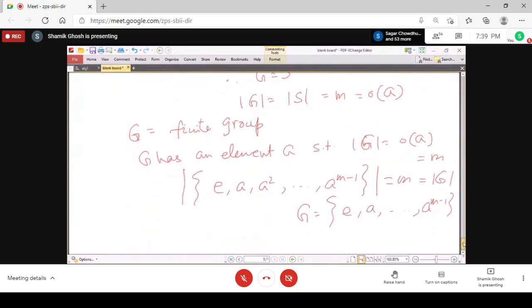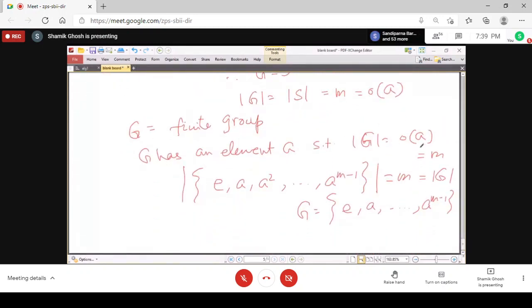On the other hand, if the number of elements is the order of A for some A, then ultimately you get that G is equal to this. So G is a cyclic group. So this is the first property of a finite cyclic group, that you have an element whose order is equal to the order of the group. Now we go for the generators of the finite cyclic group.